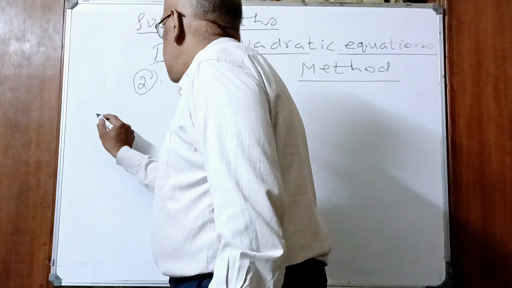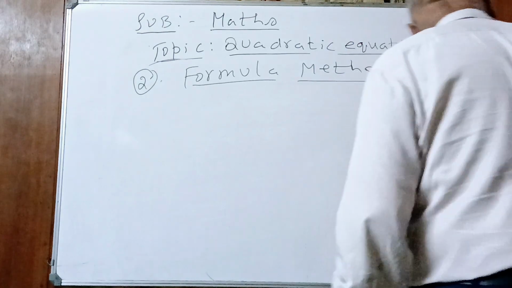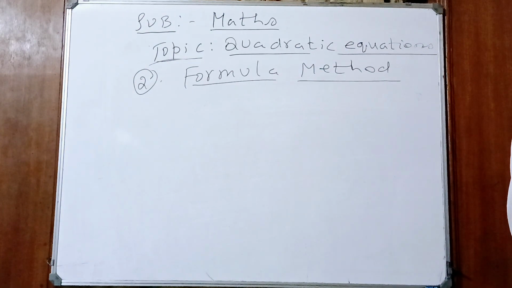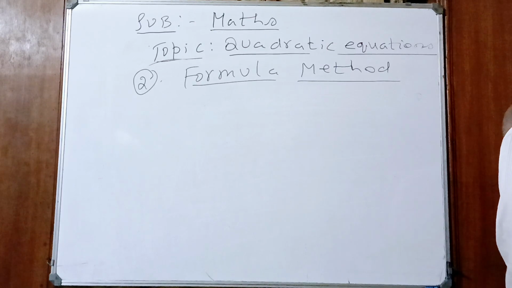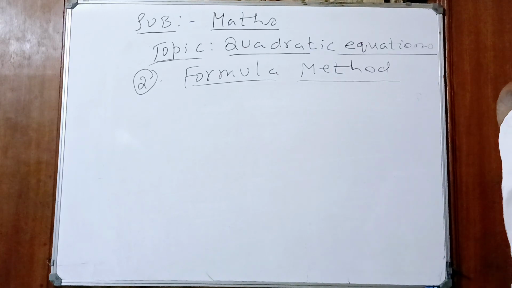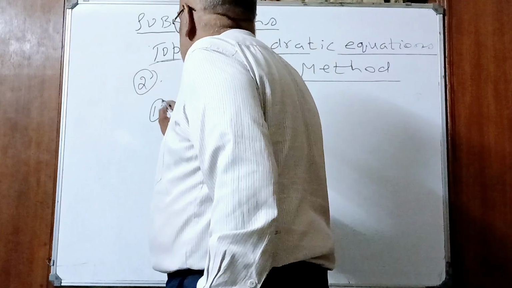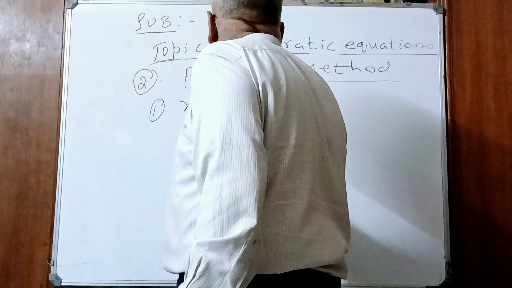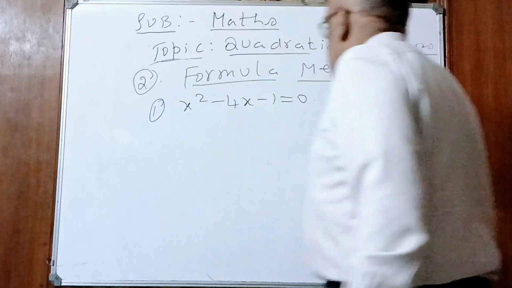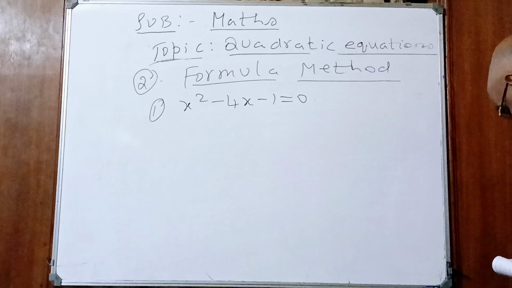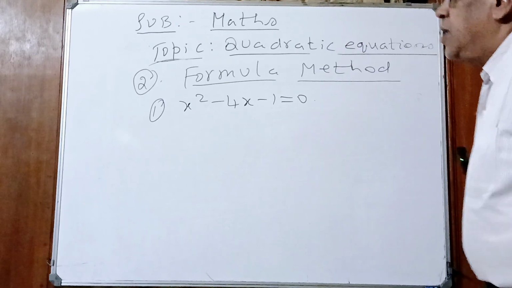So write it here or keep it like that. So what's the question? Find the roots of the following equation by formula method: x square minus 4x minus 1 is equal to 0. What is the first question, children? x square minus 4x minus 1 is equal to 0. This is the first question. He has asked us to find the solution.